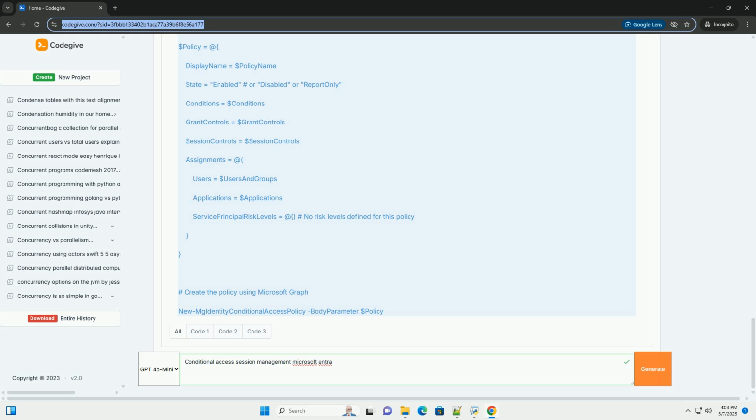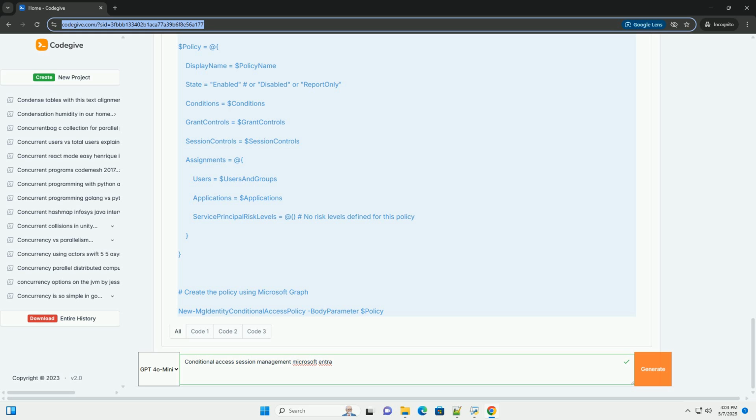MCAS session control options. Within MCAS, you'll find various session controls, including: monitor only, which logs user activity without blocking or modifying the session. Useful for gaining insights into user behavior.